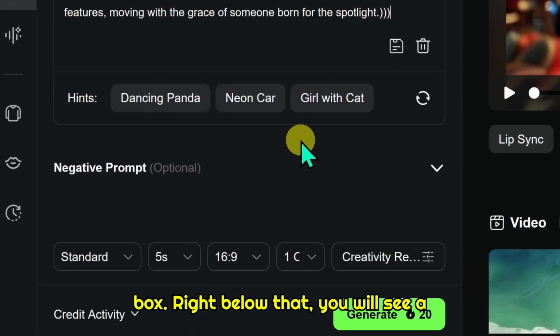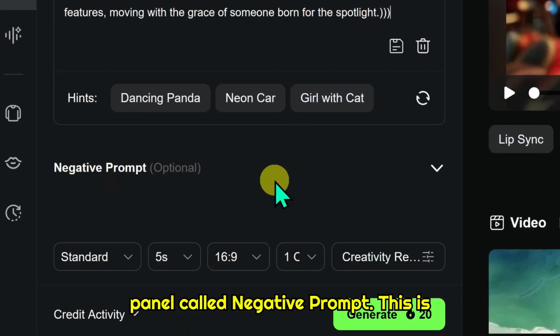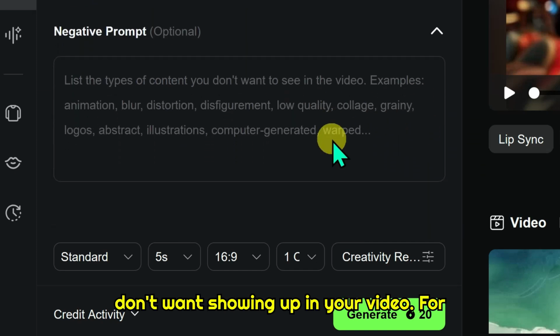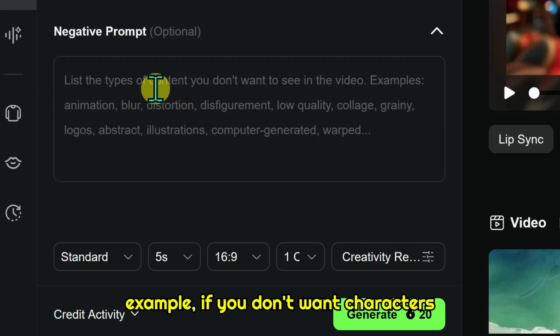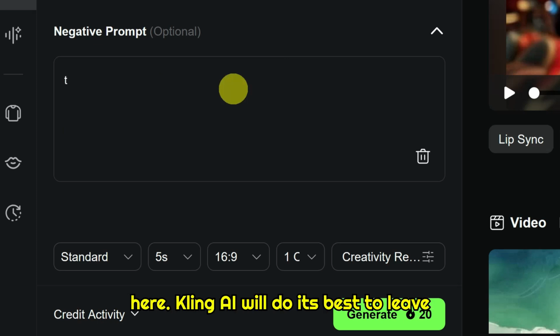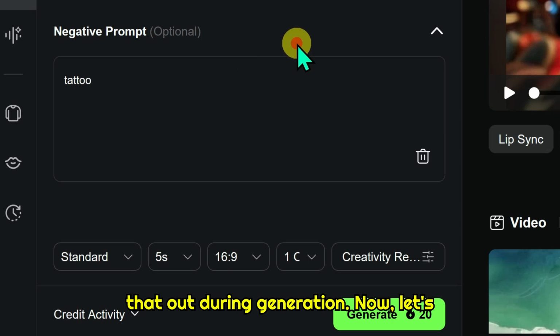Right below that, you will see a panel called Negative Prompt. This is super useful if there are things you don't want showing up in your video. For example, if you don't want characters with tattoos, you can simply type tattoo here. Kling AI will do its best to leave that out during generation.